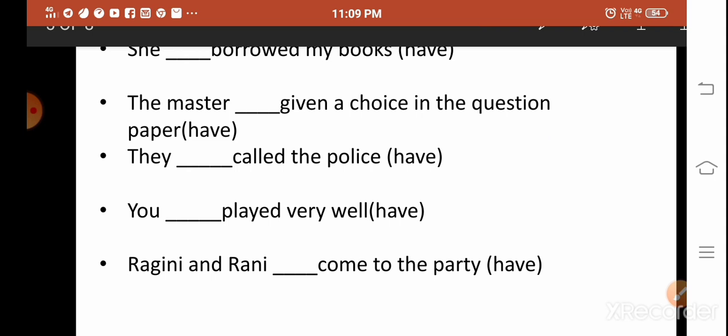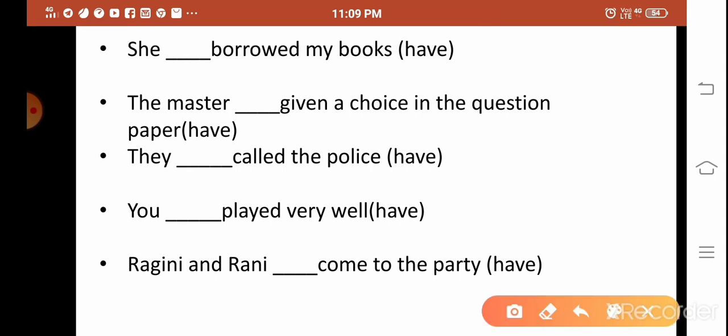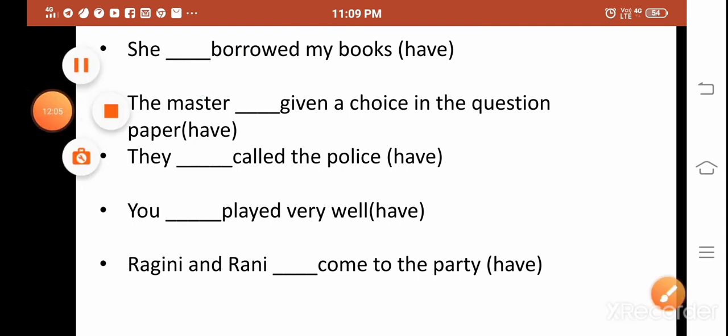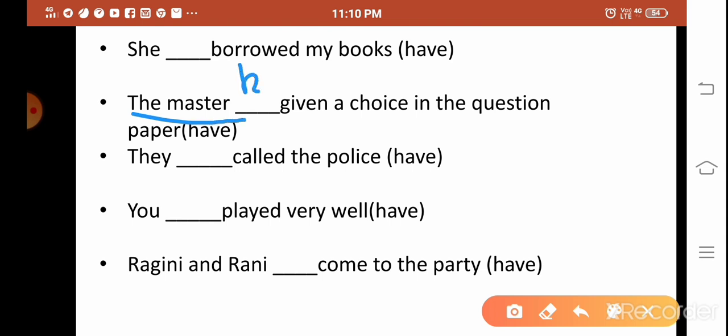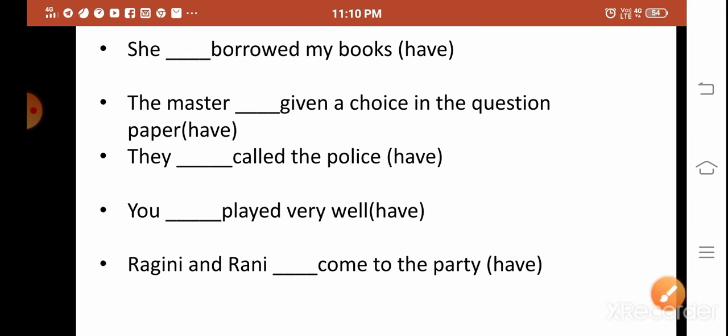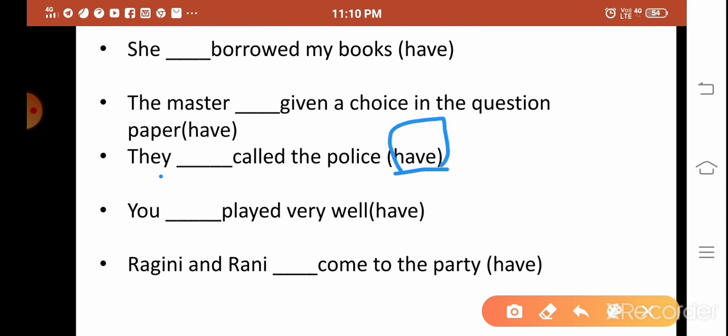It is obvious. From what I have explained now, you must know the answer. So it is has. The master dash given a choice in the question paper, have. Is it have or has? It must be has, because master is the third person singular. Has. They dash called the police. What should come here in the blank? They dash called the police. Have. It is have itself.